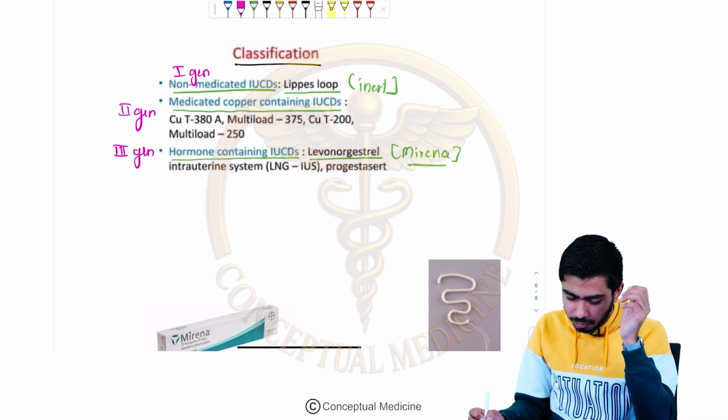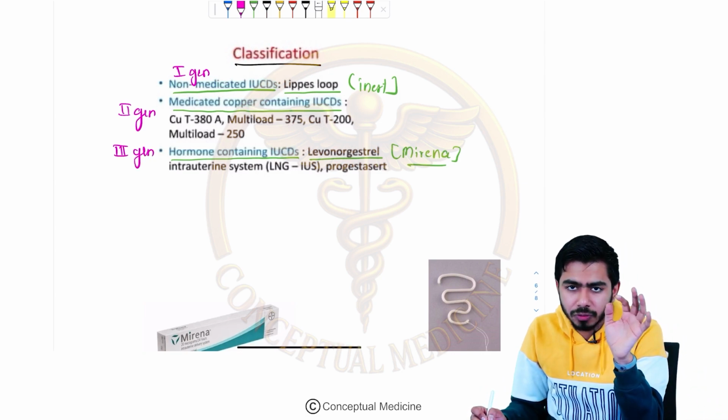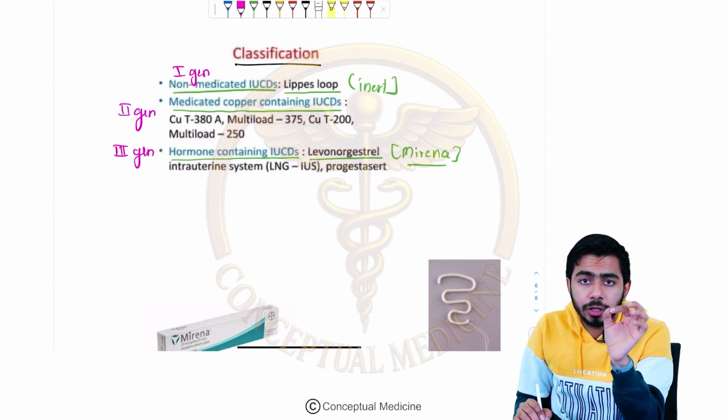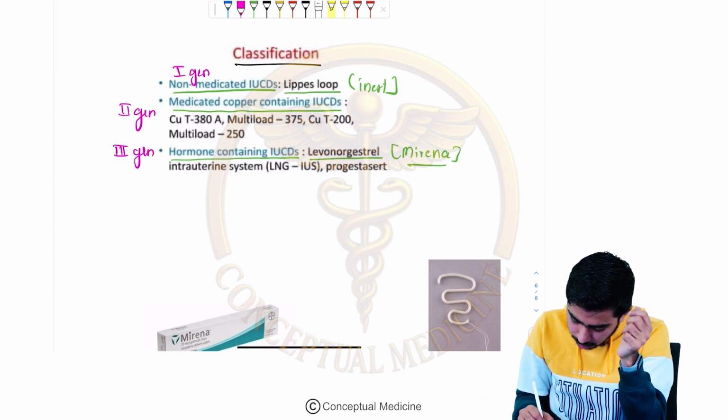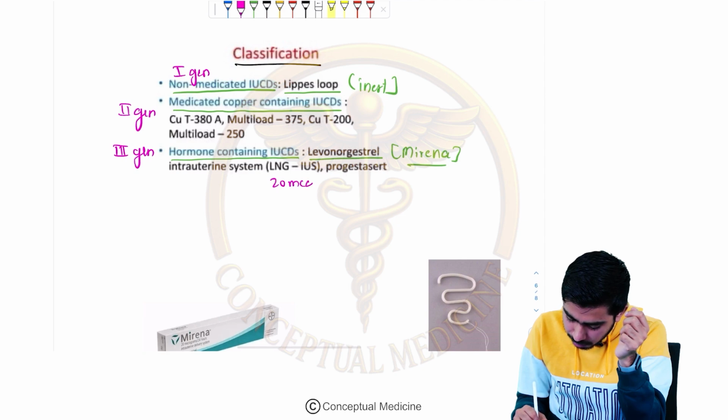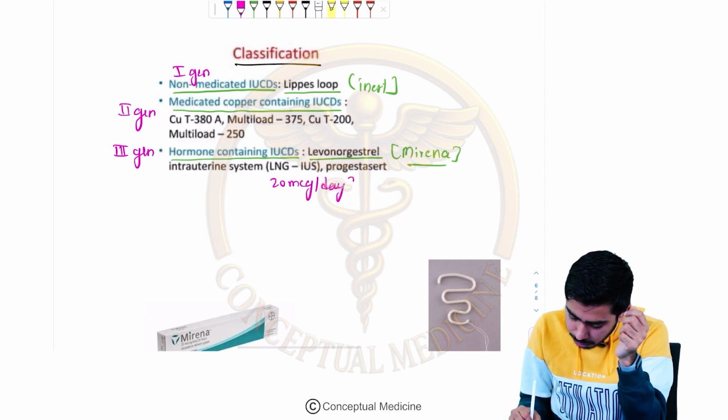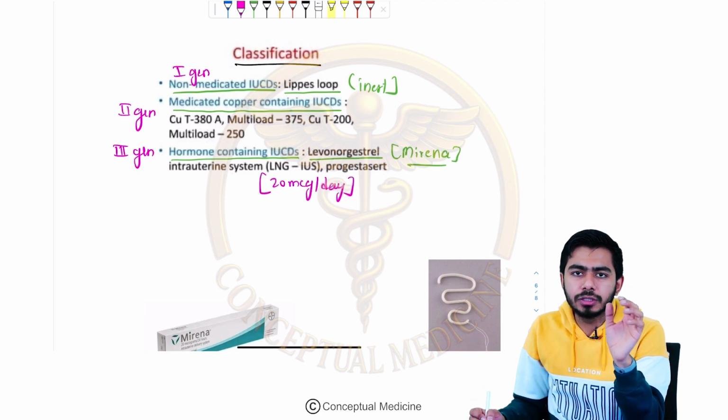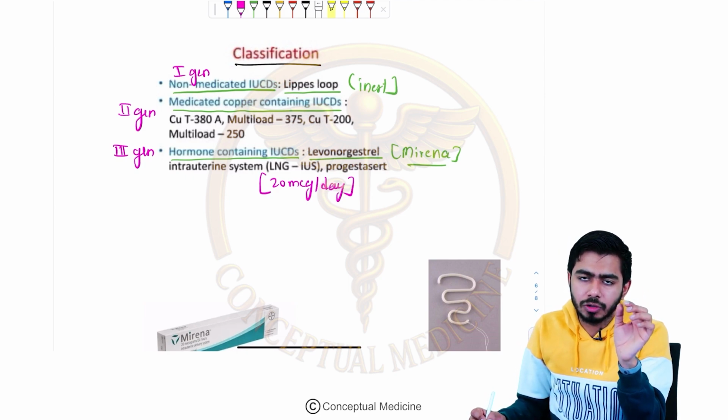The Levonorgestrel releases 20 micrograms per day throughout the day. So LNG20 is the very common name also used for the Mirena, right?